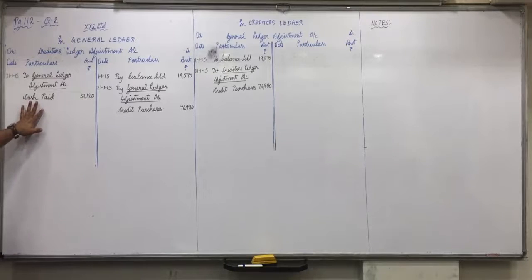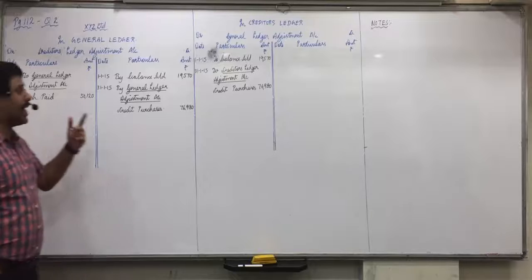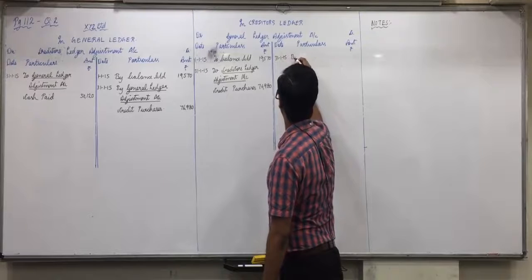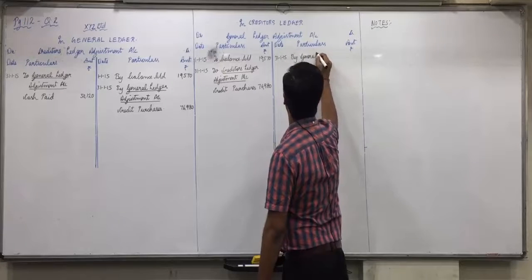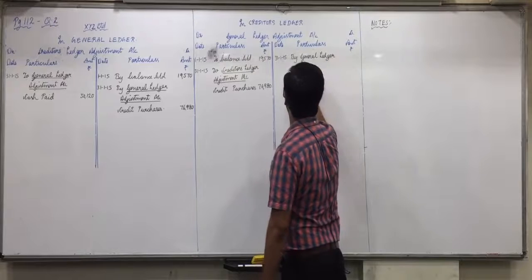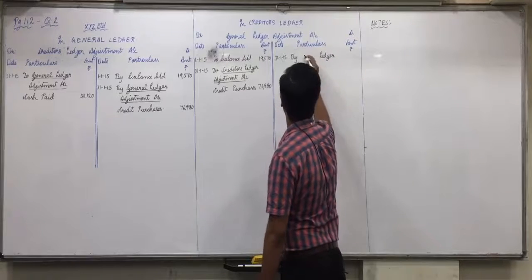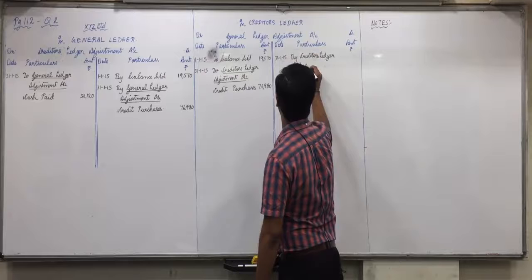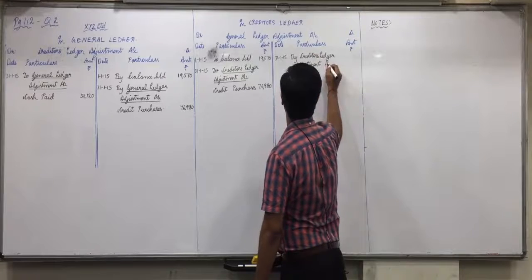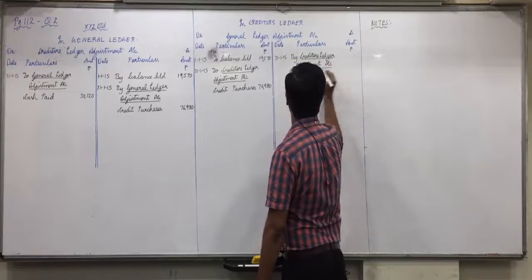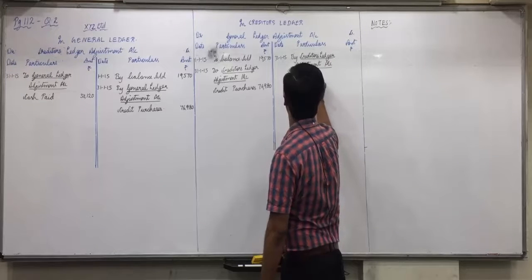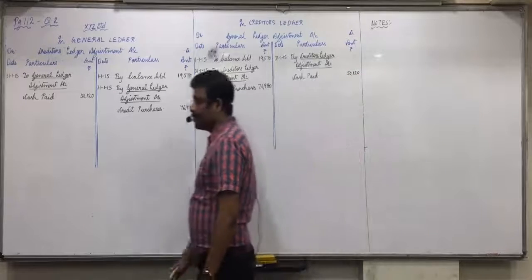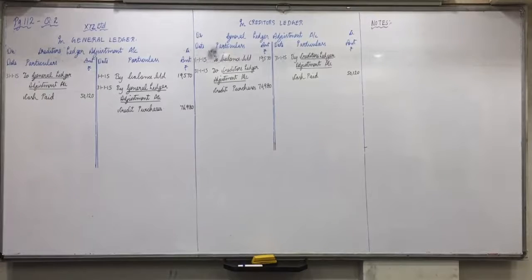Okay, creditors account debit, so in creditors ledger adjustment account on debit side. To cash means in general ledger adjustment account on credit side. One time heading by, sorry, by creditors ledger adjustment account. Cash paid 50120. Did you understand this, everyone?